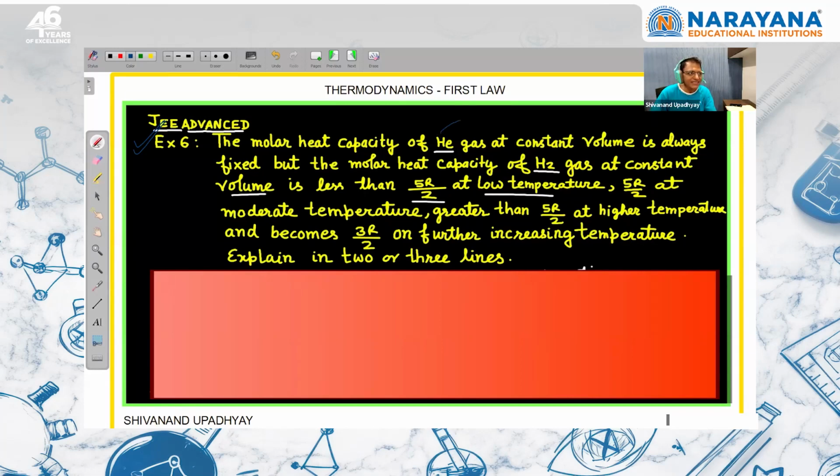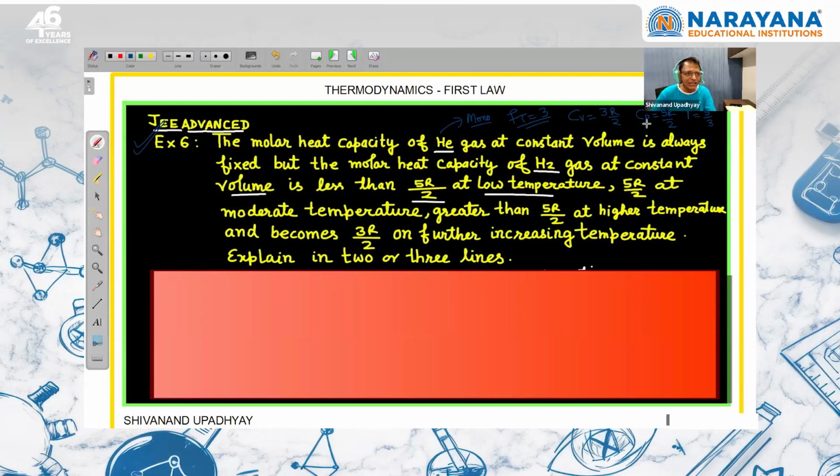So helium gas is a monoatomic gas, and we know that for monoatomic gas, there is only translational degree of freedom which is active at all temperatures. That's why when we are writing what is CV for monoatomic gas, translational degree of freedom gives the contribution, that is 3R by 2. When we are discussing what is Cp, that is equal to 5R by 2, and we can write that gamma will be 5 by 3, right?